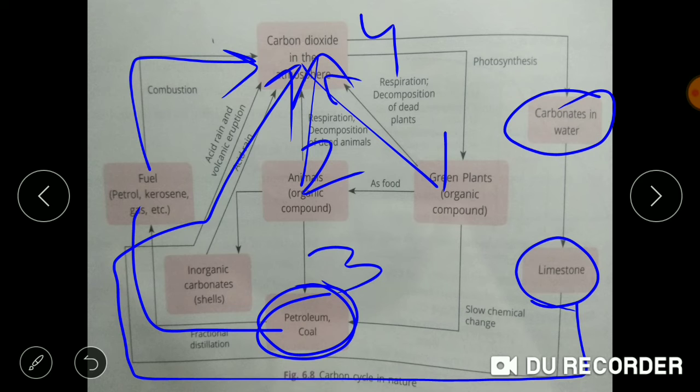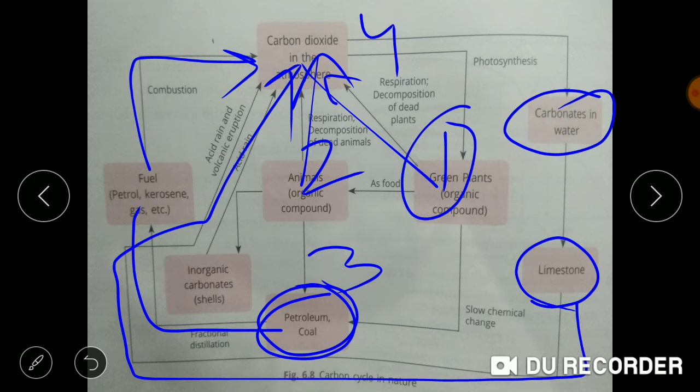So these are the steps involved in the carbon cycle. First one is the process of photosynthesis, in which CO2 is utilized from the atmosphere and converted into carbohydrates. Step 2 is the process of respiration, in which CO2 is released back to the atmosphere. Step 3 is the formation of fossil fuel, which takes place from the dead remains of plants after millions of years, and the burning of this fossil fuel gives back CO2 into the atmosphere.